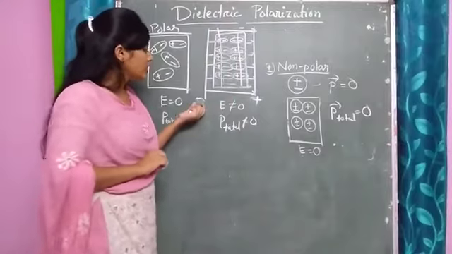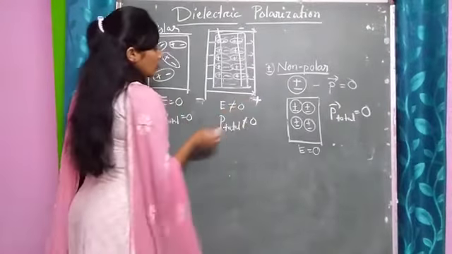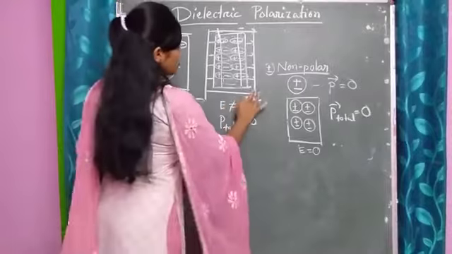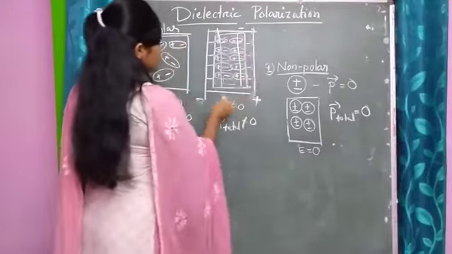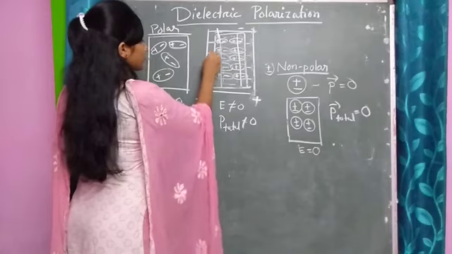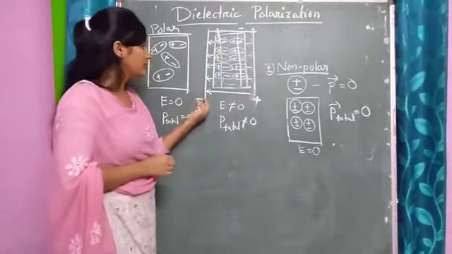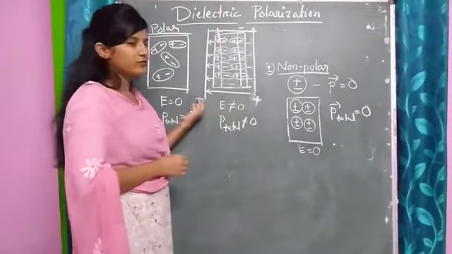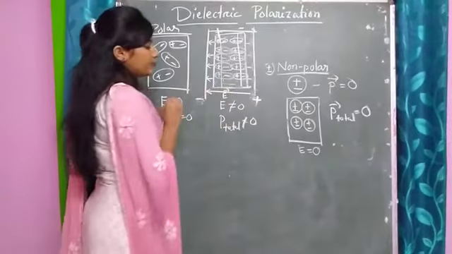Initially, the external electric field direction will be, since I had changed the signs, like this. The direction of the electric field will be positive to negative. So this is our external electric field.